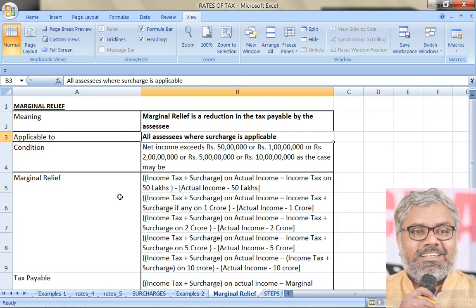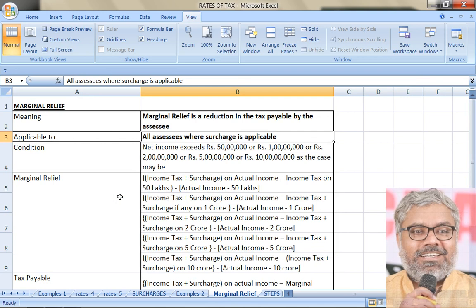What is marginally? How much is marginally? That is none of our business. For each limit, we can derive a number by crossing which marginal relief will not be applicable, and by not crossing which marginal relief will be applicable. But we don't need that. All that unnecessary memory we can avoid. But what we should just understand is the concept of marginal relief. What is the concept?